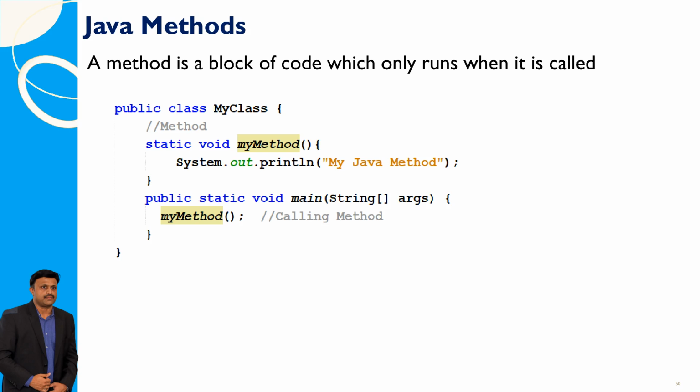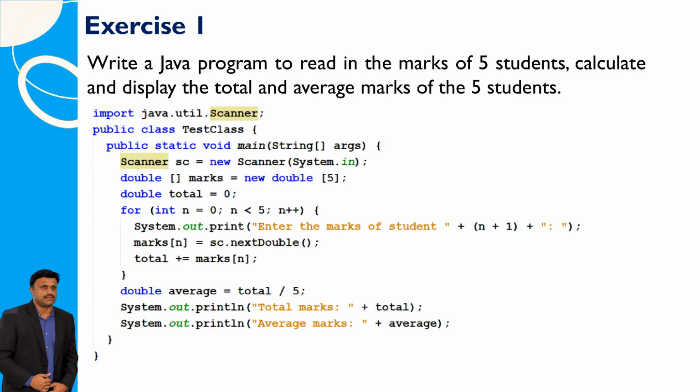A Java method is a collection of statements that are grouped together to perform an operation. When you call the System.out.println method, for example, the system actually executes several statements in order to display a message on the console. Create a Java program to input the marks of 5 students, then compute and display their total and average marks. Detailed Java code is written here.